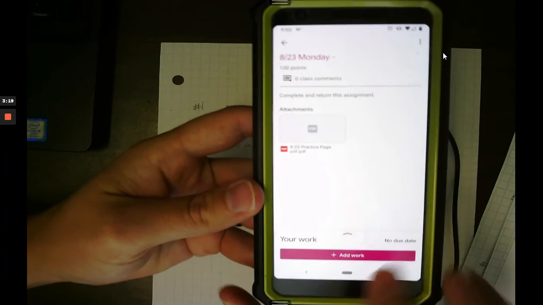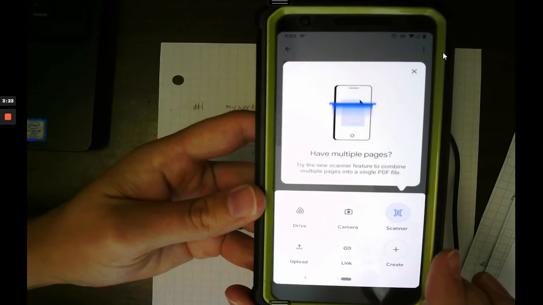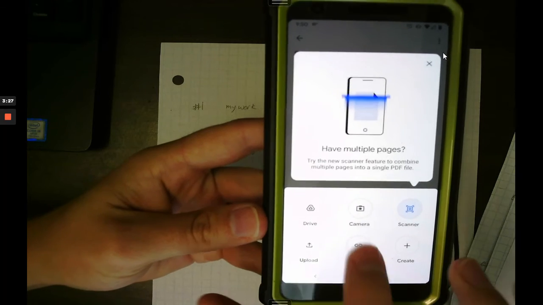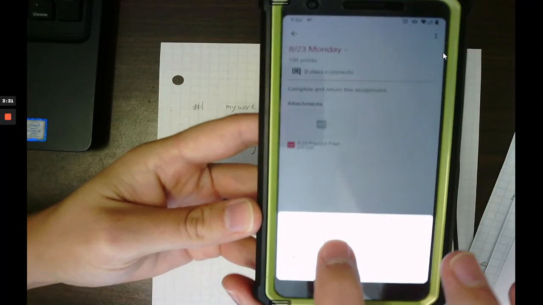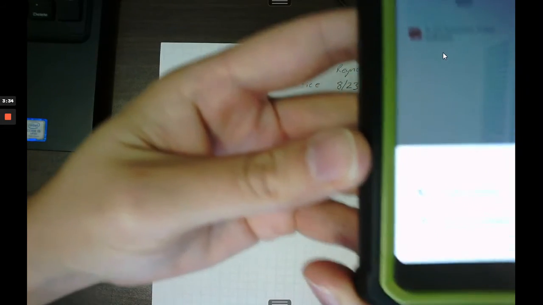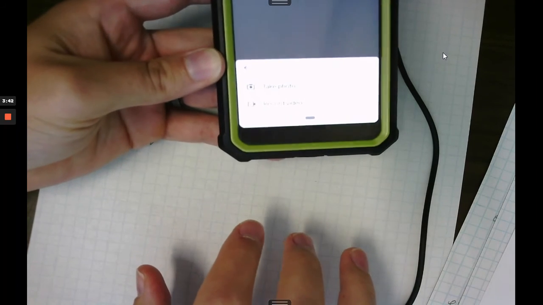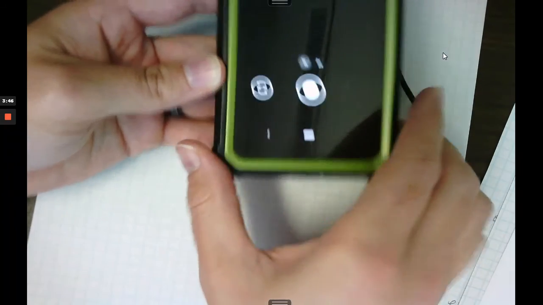Now I want to add my work. So I click Add Work, and I have an option to use a scanner or a camera or whatever. What we would like for you to do is take your camera, okay, and we're going to take a photo. It is not wanting to show up. It's kind of bright on my phone here. I'm trying to find an angle where you can see it. You have an option to take a photo or take a video. We want you to take a photo. Okay, so we click that.